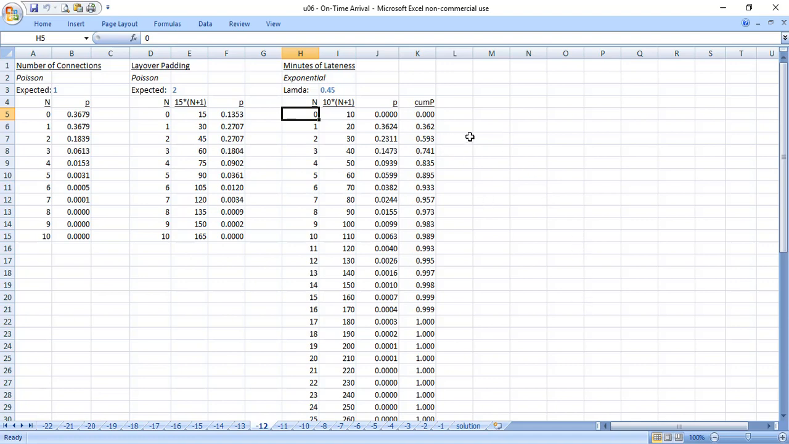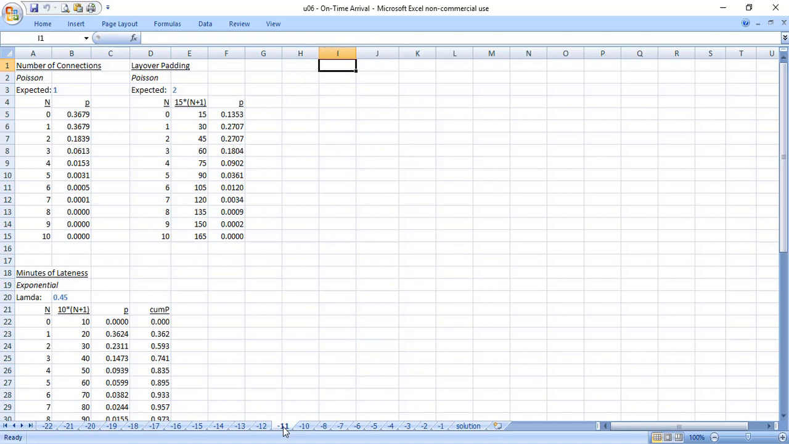So now I know the basic probability of a number of connections, the probability of how much layover padding I'm going to allow, and the probability for how late a flight is going to be. Now I'm ready to build my joint distribution. All I've done here is I've moved the data from up here to down here because I'm going to build my parameter, and it helps to have one of your distributions on the side because that will become, if you will, the rows of your distribution as you go. So all I've done is move the data at that point.